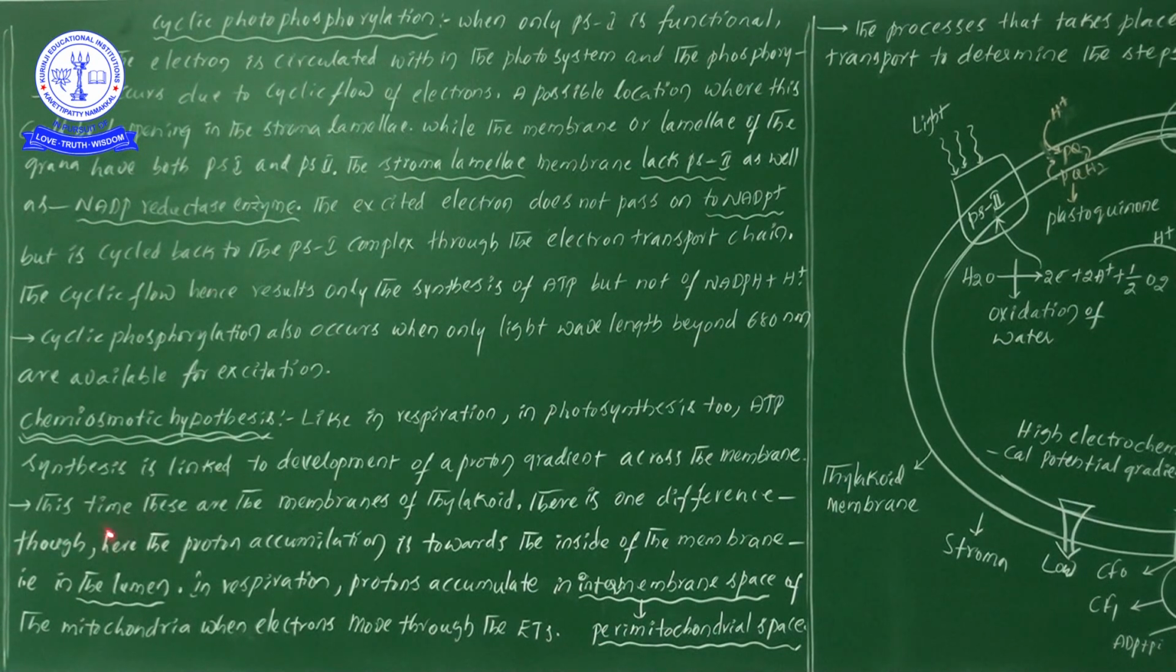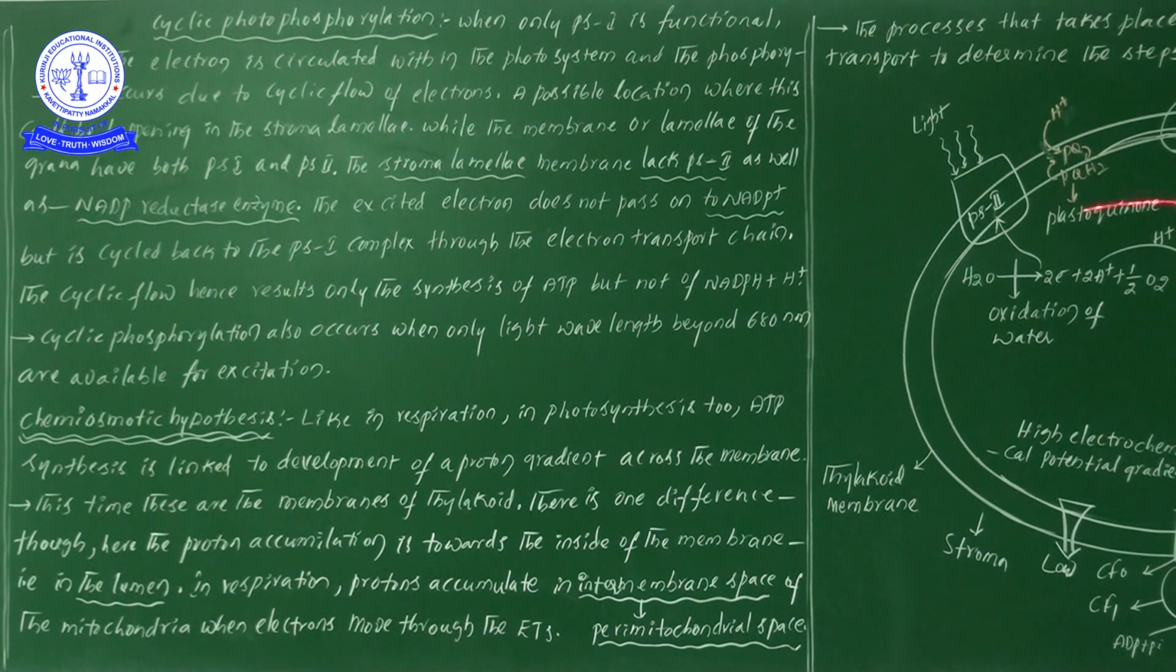These are all the membranous thylakoids. Here, what we are studying is the increasing of the proton gradient across the membrane in the thylakoid. In respiration we will see it later. There is one difference: here the proton accumulation occurs towards the inside of the thylakoid membrane, known as the lumen.